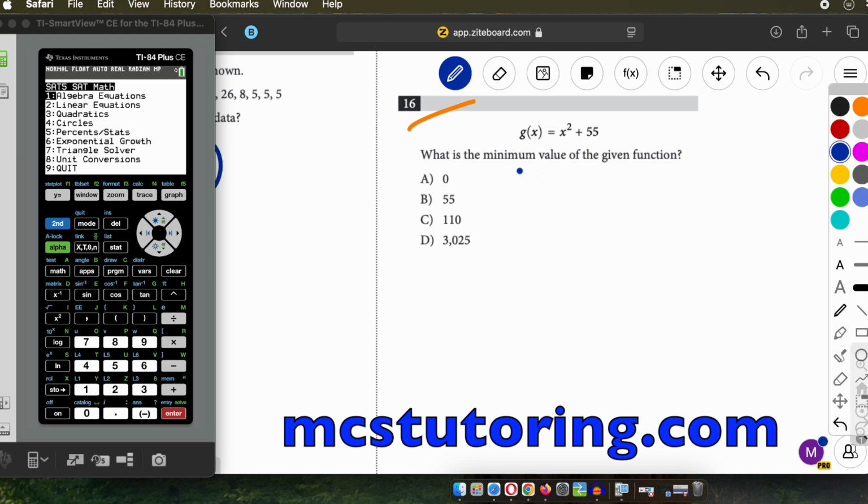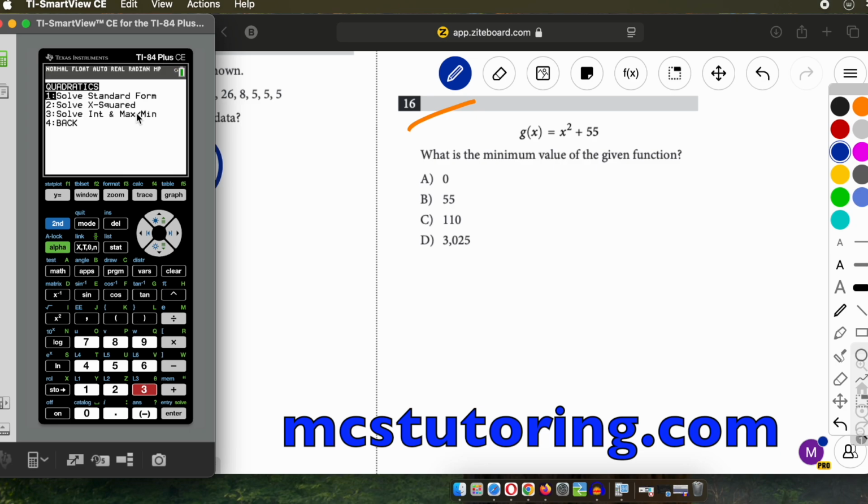Number 16. What's the minimum value of the given function? Now it's an x squared. Okay, so when we have an x squared, technically that's called a quadratic. I know you're thinking, why shouldn't it be called a biadic or something because of the 2? I don't even know how they came up with that term, but they call it quadratic. So what we're going to do is solve. Wait. We want to do a max or min. Sorry, solve intercept or max min, because we're trying to find the minimum value of this guy. Sorry, I almost went to the wrong thing.